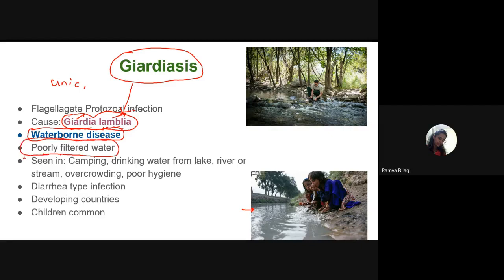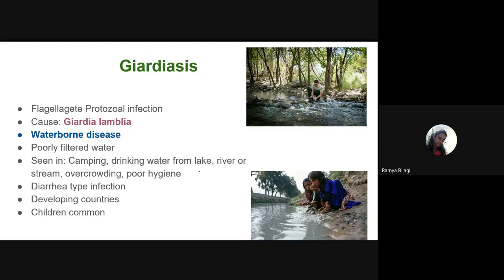Very important, it is seen in people who go camping, or who drink water from a lake, river, or stream, or in overcrowded places, or with poor hygiene. An MCQ has been asked related to this statement. So giardiasis is most common among people who go for camping, like mountain trekkers or those who go to hilly areas.